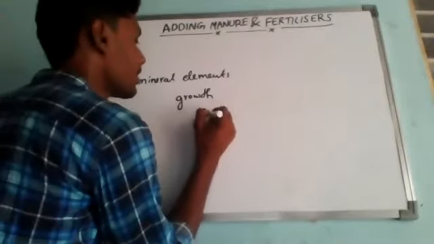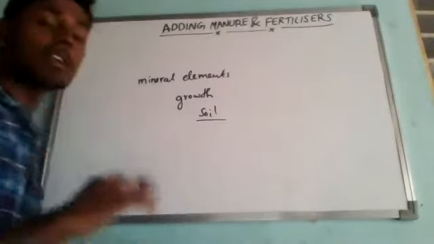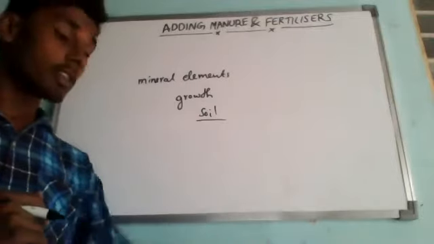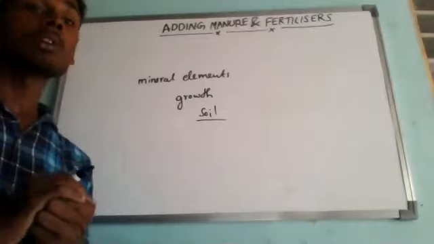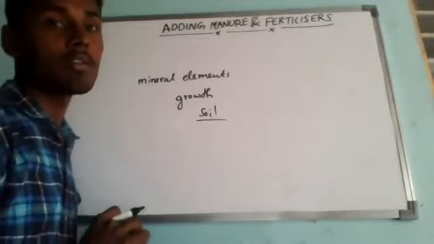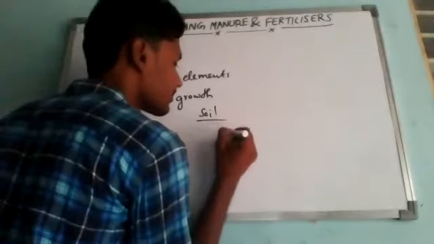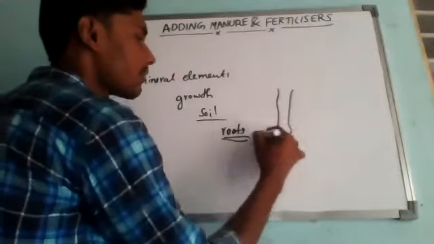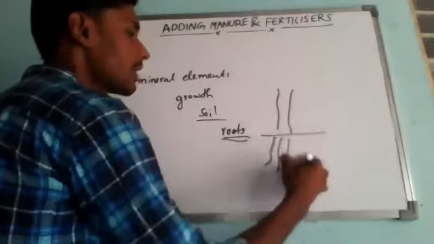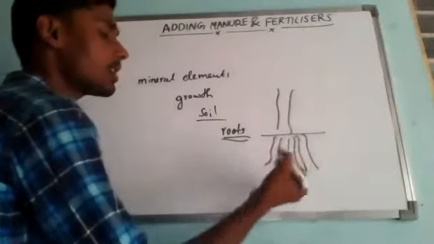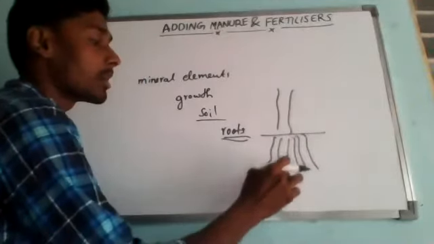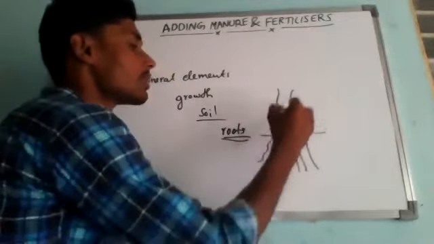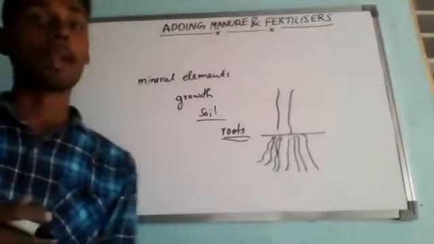Plants cannot move from one place to another, so most of the nutrients they get through the soil only. The roots absorb the nutrients and supply them throughout the plant.